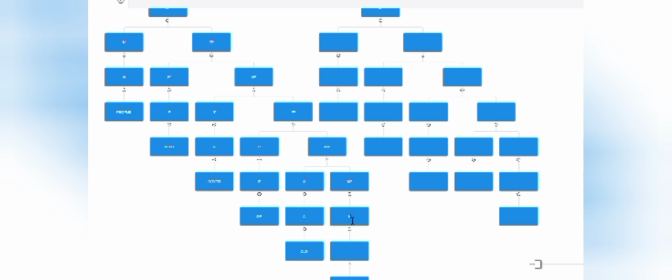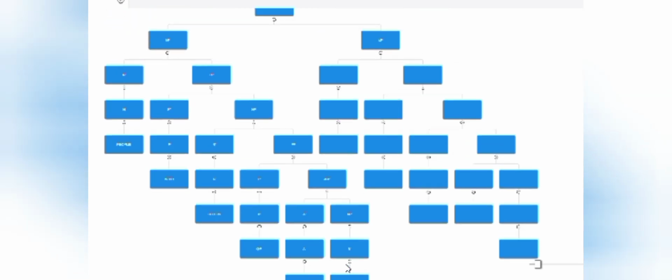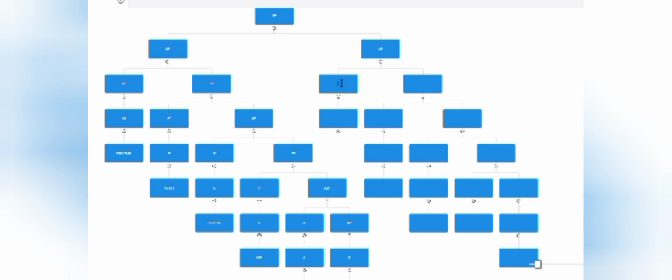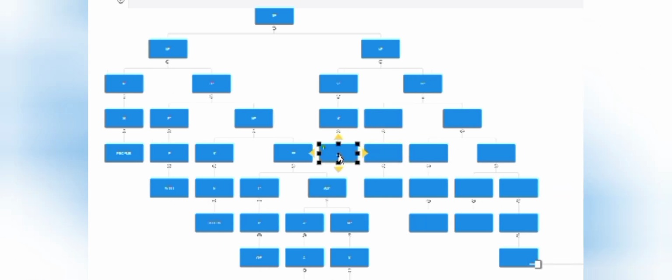Now let's move to the verb phrase. The verb phrase splits into V bar and prepositional phrase. The V bar divides into V, which becomes "lined". The prepositional phrase splits into the P bar and another prepositional phrase. The P bar divides into P, which becomes "up". The second prepositional phrase splits into P bar and noun phrase.